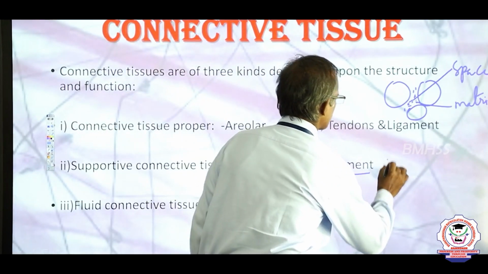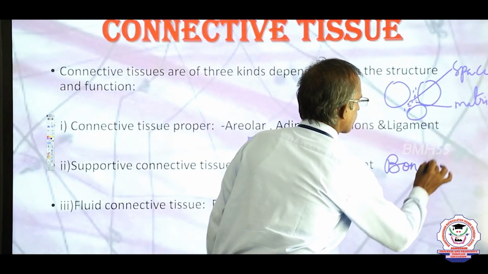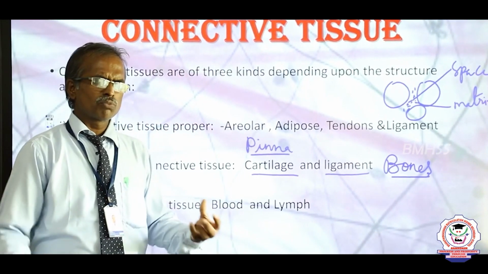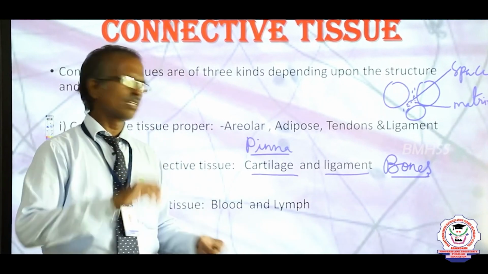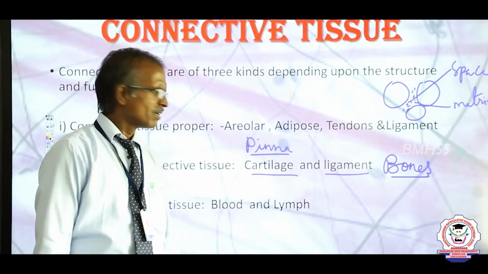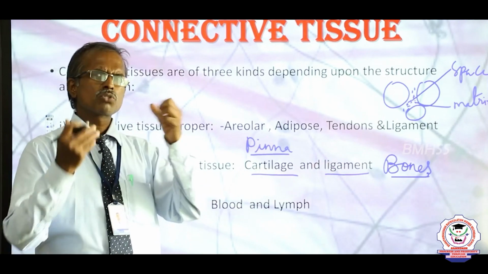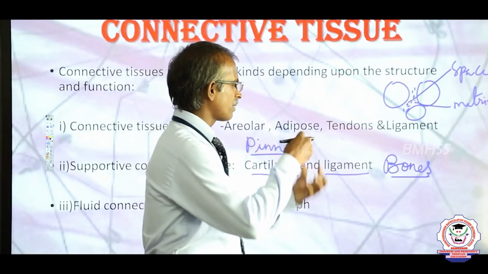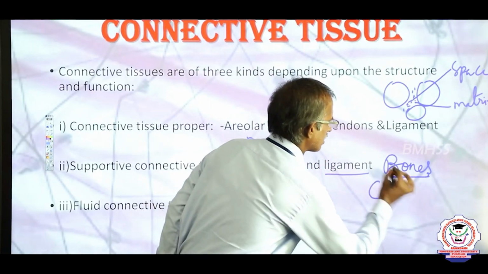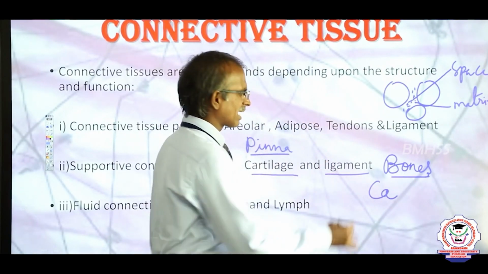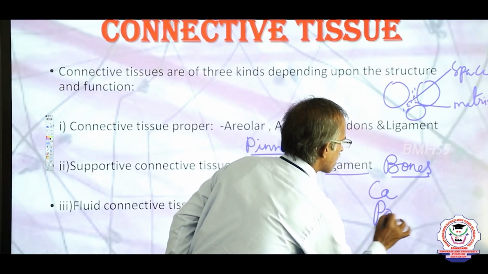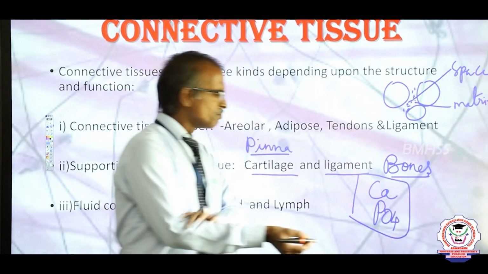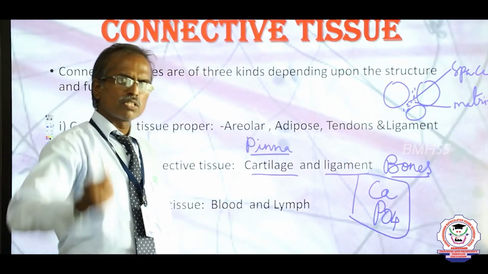We call these bones. Bones are very tough structures, bound one bone to another bone by means of ligament. The bone is much harder than cartilage because of the deposition of minerals, calcium (Ca) and phosphate (PO4). These two minerals are deposited in our bone, which gives maximum protection to the body.